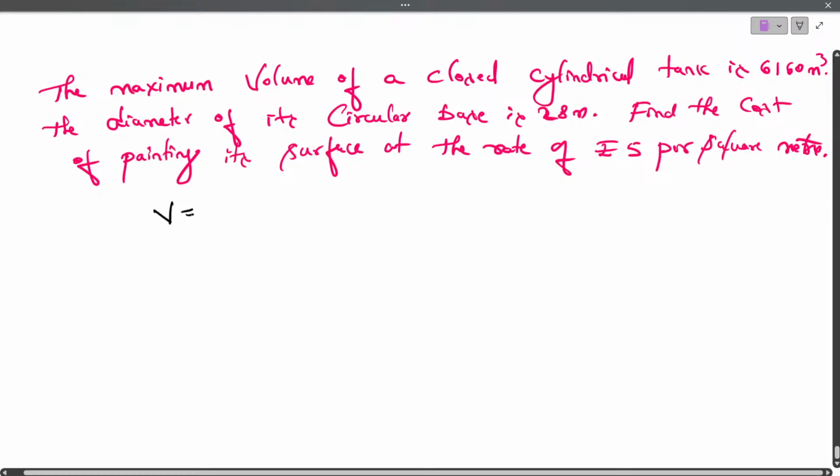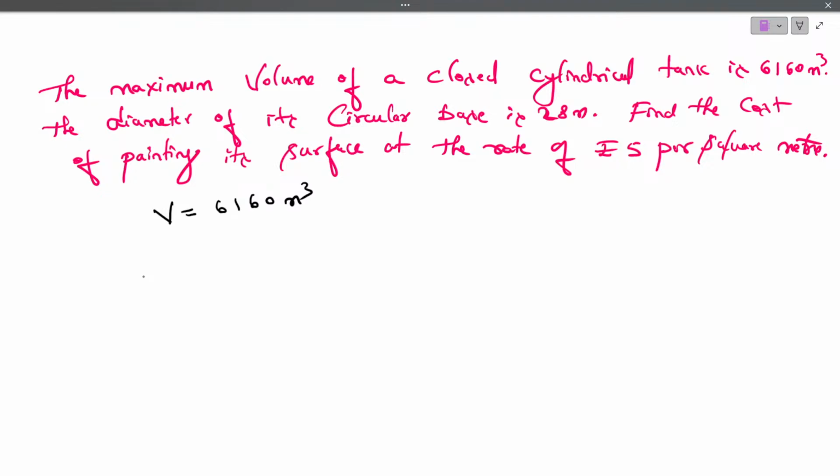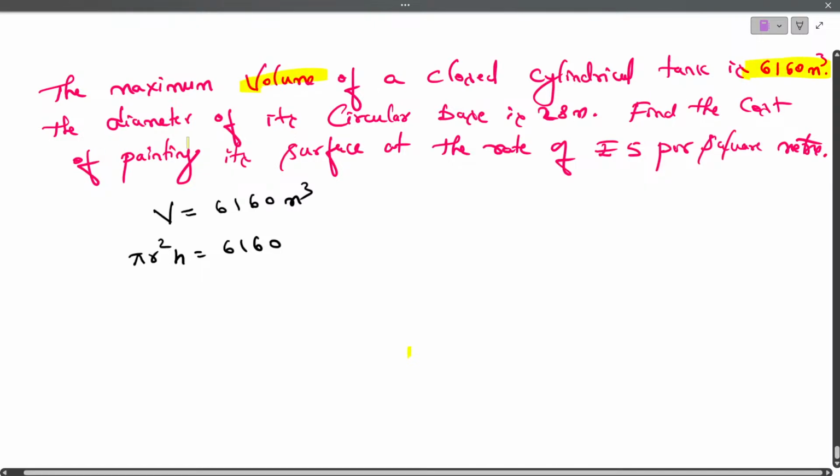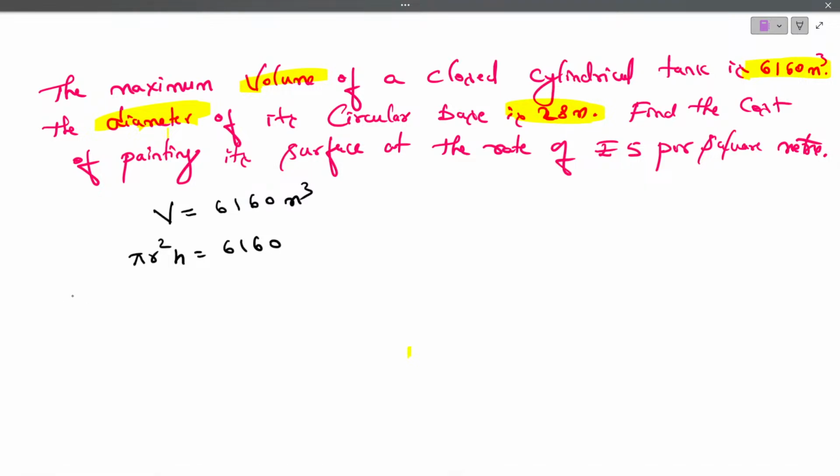So they have given the maximum volume of a closed cylindrical tank. What is the volume of the cylinder they have given? 6160 meter cube. The formula to find the volume of a cylinder is pi r square h equals 6160 meter cube. They have given the volume and the diameter. If the diameter is 28, then the radius will be 28 by 2, so the radius is 14.